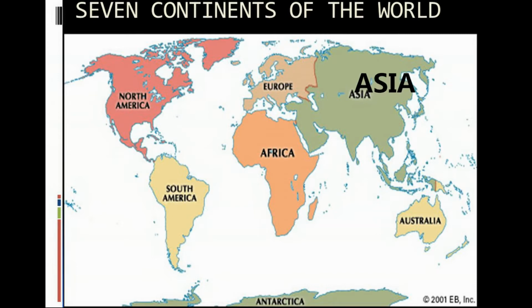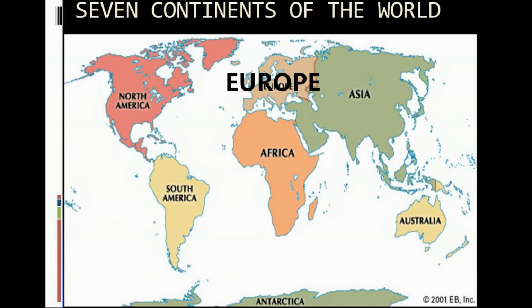Asia. Asia is the largest continent. It covers about 1/3 of the total land area of the Earth. The continent lies in the eastern hemisphere. The Tropic of Cancer passes through this continent. Asia is separated from Europe by the Ural Mountains on the west. The combined landmass of Europe and Asia is called Eurasia.